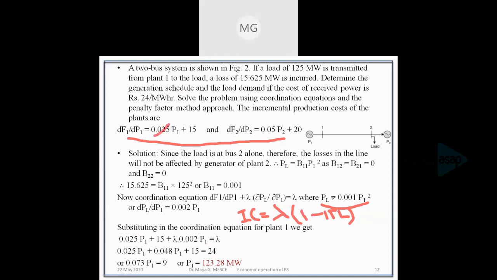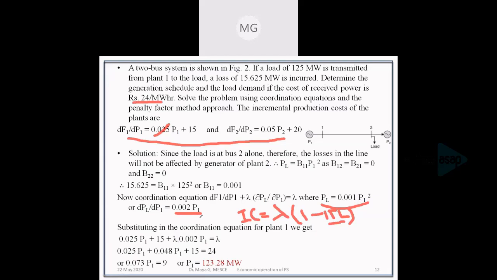We have the loss formula, so we can find its derivative, the incremental transmission loss, that is dou PL by dou P1, which is 0.002 P1. The value of lambda, the cost of the received power, is given as 24.